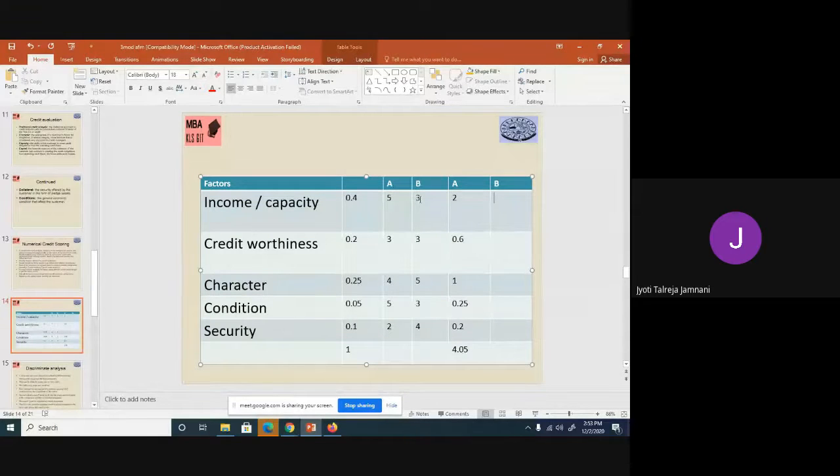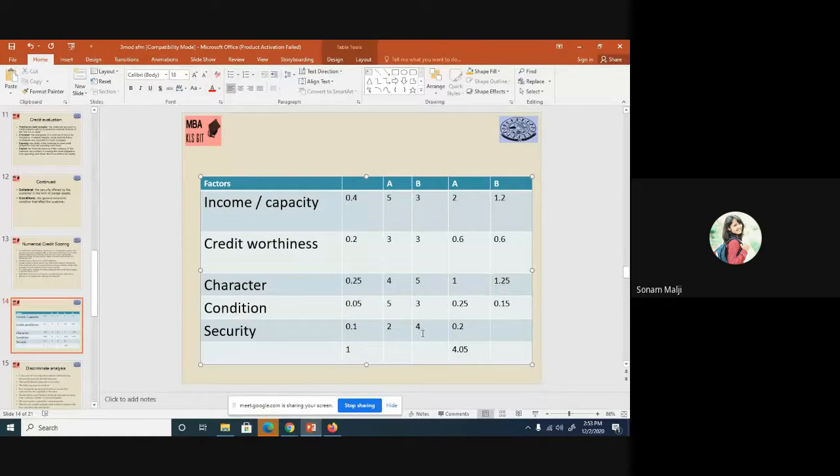Customer B's income we have rated at 3. So 3 into 0.4 is 1.2. Then 3 into 0.2 is 0.6. Then 5 into 0.25 is 1.25. 3 into 0.05 is 0.15.